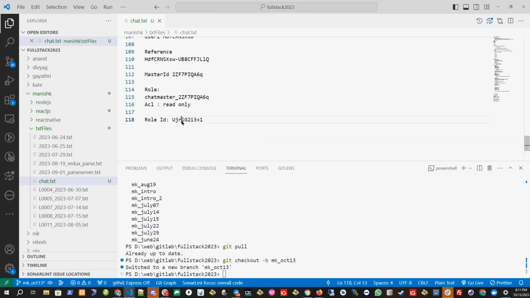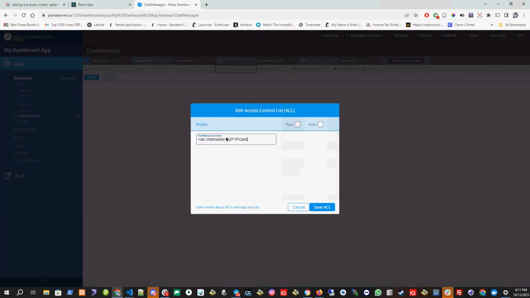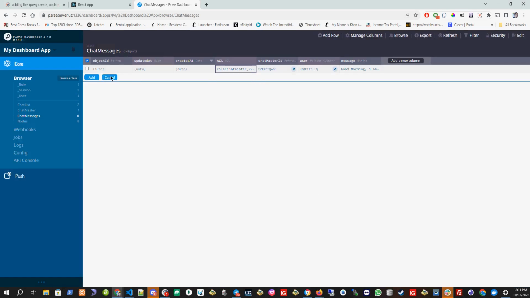Okay, so what is the role actually? This ID. Actually, we have to put this ID. Okay, and it will be only the read permission. I don't want anyone to delete the record. To be read, and it is given to this role. So whoever user is this, he can read the message. Okay, now I'll add it.